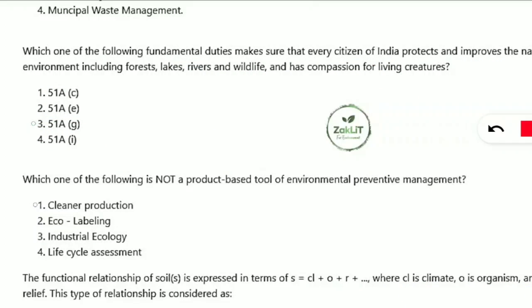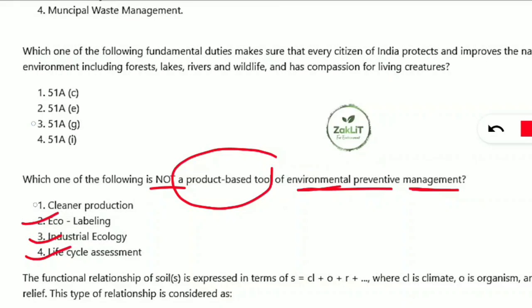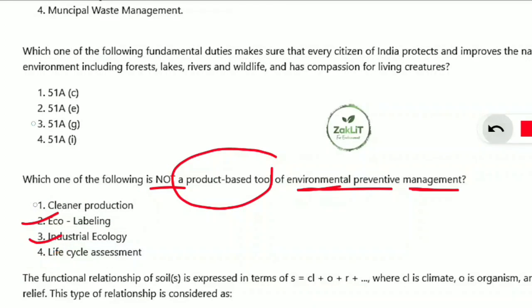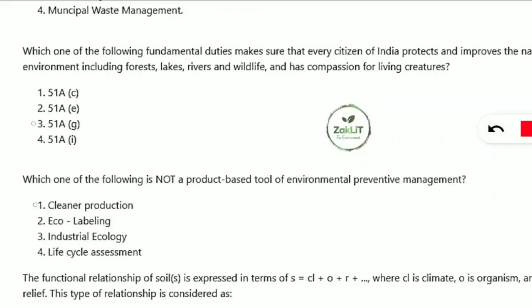Next question is, which one of the following is not a product based tool of environmental preventive management? Environmental preventive management has certain product based tools, and first we will know what they are. They are eco-labeling, industrial ecology and life cycle assessment, that is LCA. Here it was asking which is not a product based tool for environmental preventive management. It will be cleaner production. So option 1 will be correct because it is not under the product based tool for the environmental preventive management. I hope you are noting down all these things, very important. Let's move to the next question.